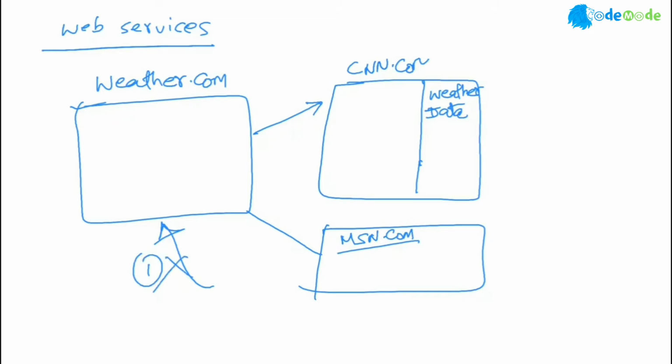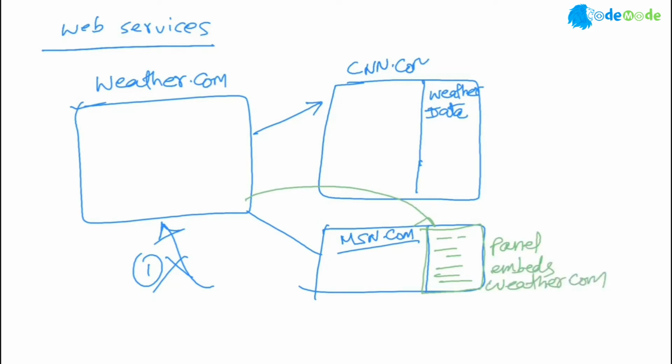The second model is weather.com creates a small UI and says, you know what, embed my UI in your system. So here what you see, you don't realize it, but actually it is weather.com in a small panel. The panel embeds weather.com data or weather.com itself. You don't realize that, but it's what we call an iframe, and they put it inside here.